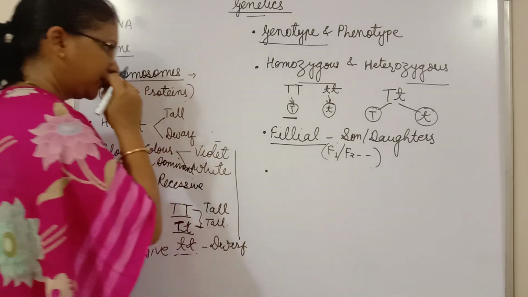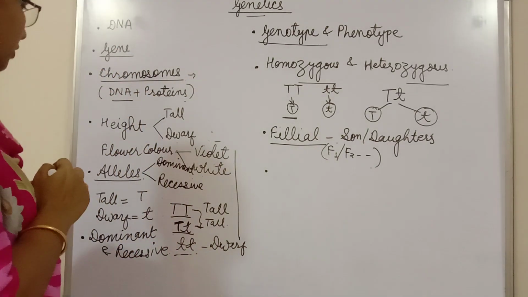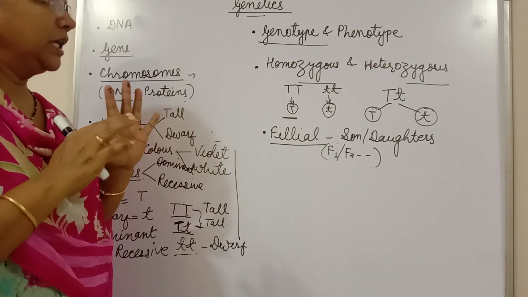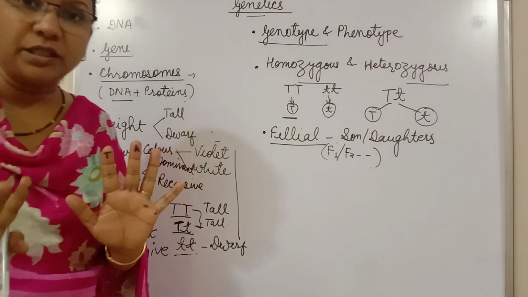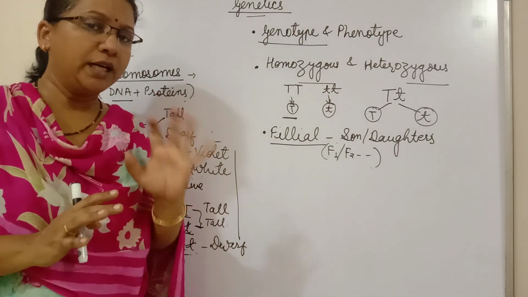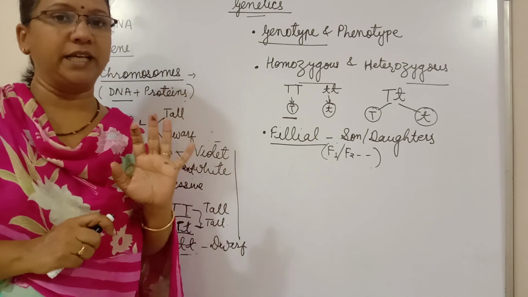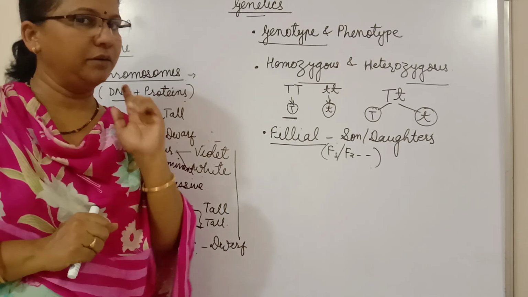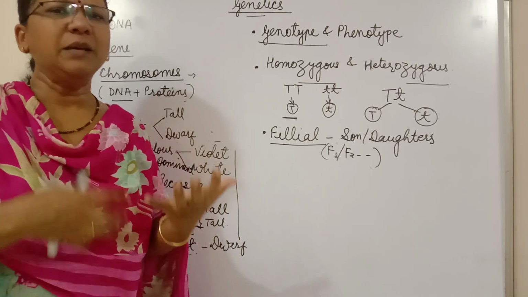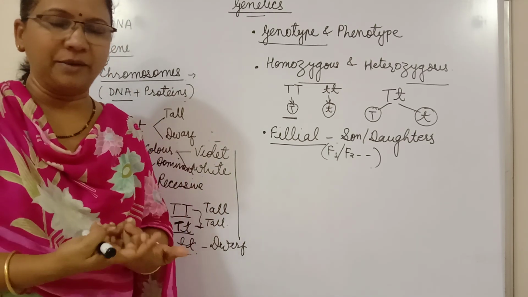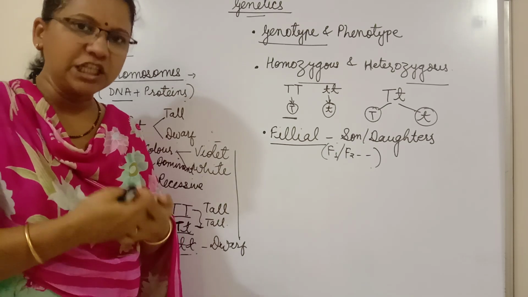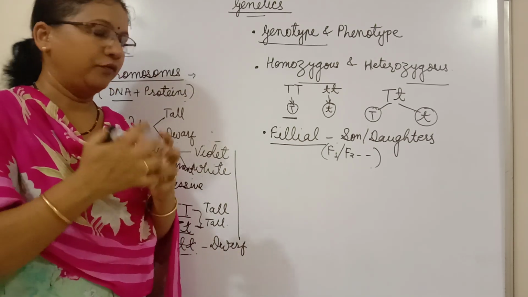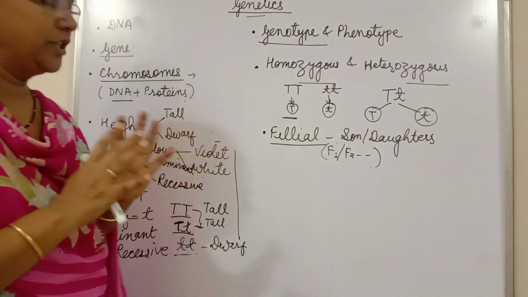Okay, so here we can stop it, and these are only the basic terms which are required to understand various concepts of genetics. In the next lesson, next class, we will understand the monohybrid cross and the pattern and the mathematical equations behind the monohybrid cross. So for today, for now only, we can stop here.